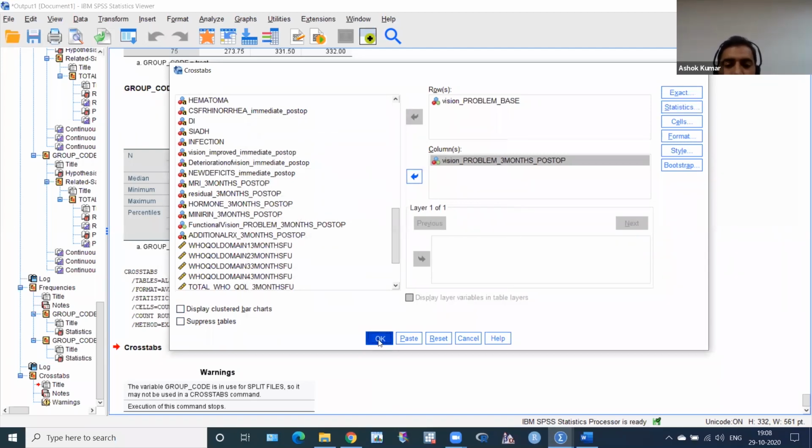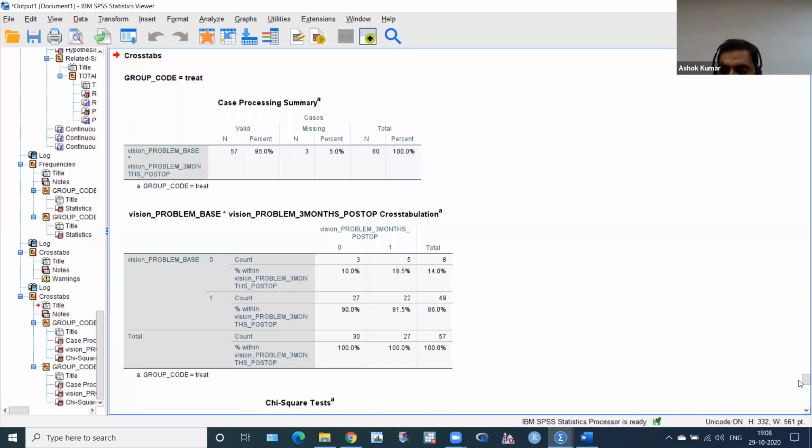Then click OK. And what I see, oh, well, now it's the treatment group. And you can see here, there is a change of the subject from baseline to follow-up. At baseline, the vision problem is one, any problem. Okay. And here 49 patients had vision problem at baseline. And what happened at 3 months? This is a problem. Okay, yes, 27. Oh, there is a significant difference here. You can see 49, 49, and then 27. There is a significant difference here.